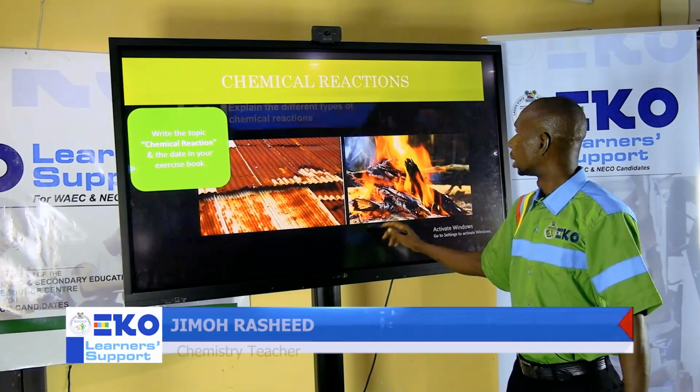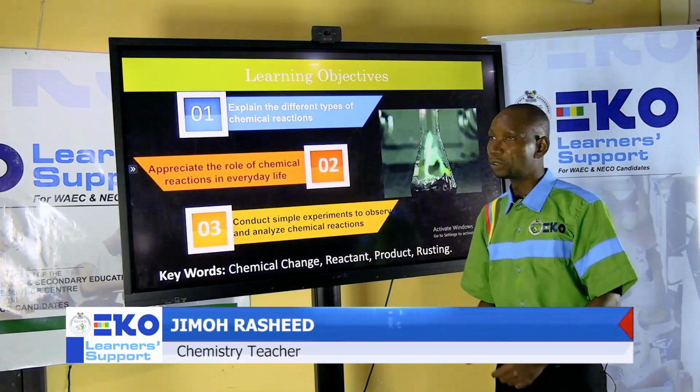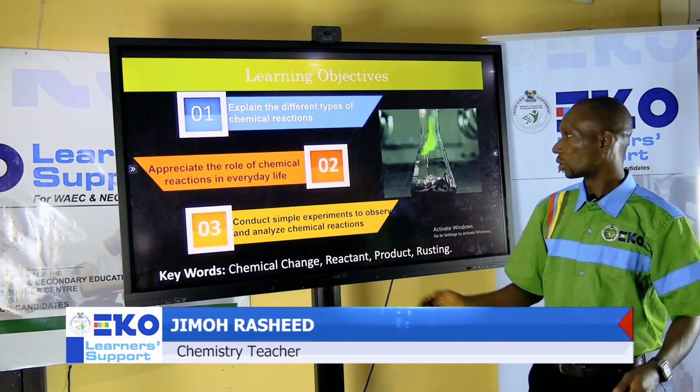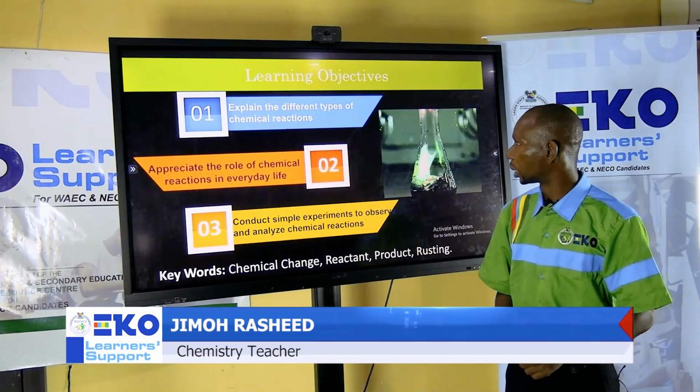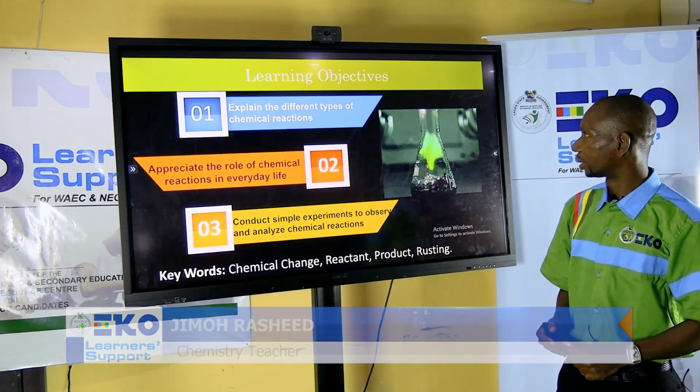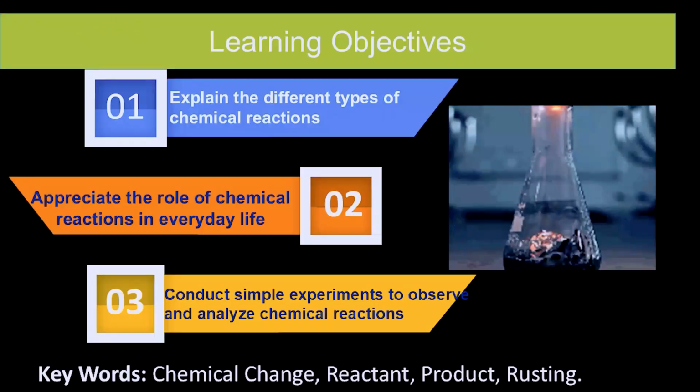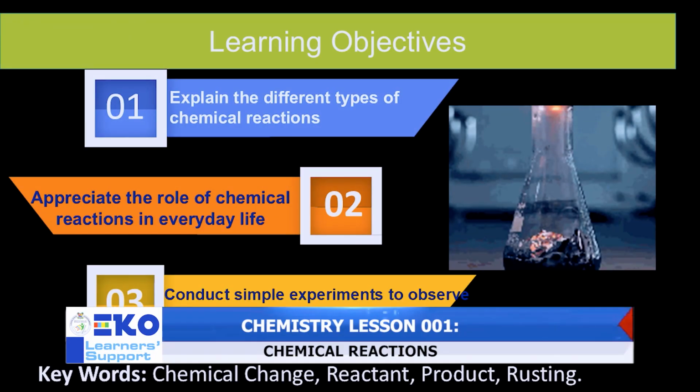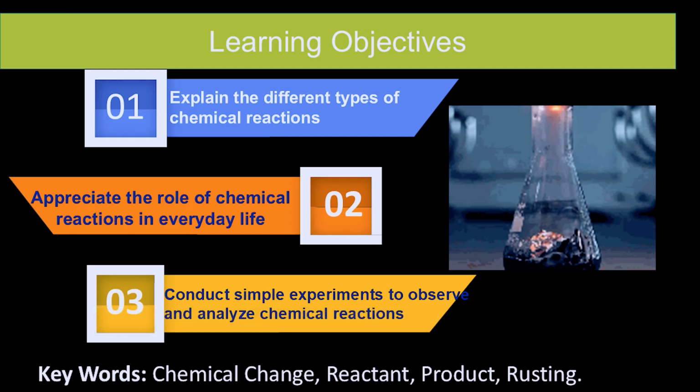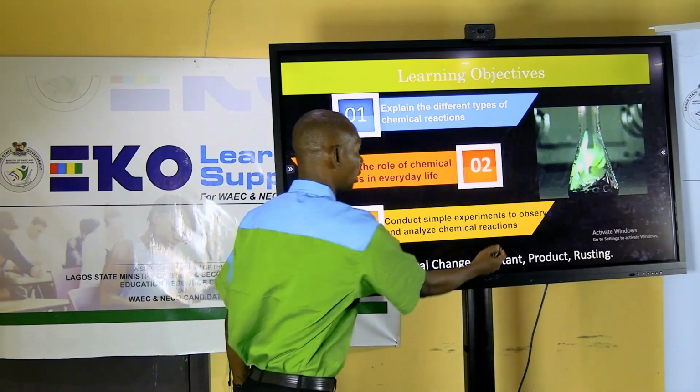Okay? Let's go. We have set the following objectives for us to be able to evaluate the progress at the end of this lesson. 1, you should be able to explain the different types of chemical reactions. 2, you should be able to appreciate the role of chemical reactions in everyday life. And finally, you should be able to conduct simple experiments to observe and analyze chemical reactions. Are you ready? Of course, let's go.